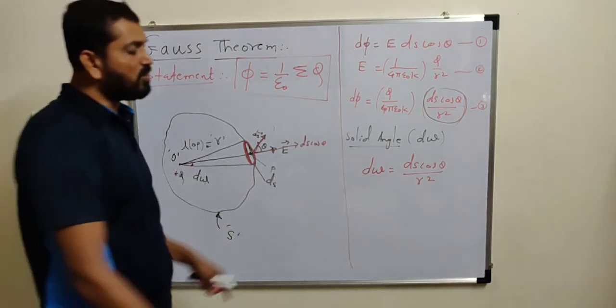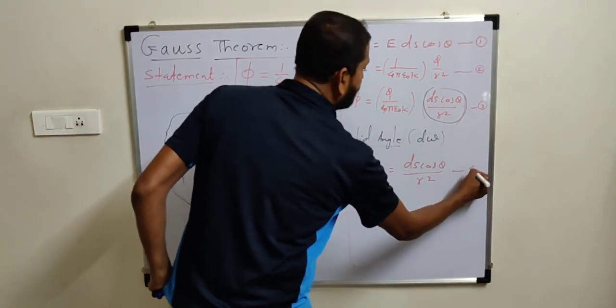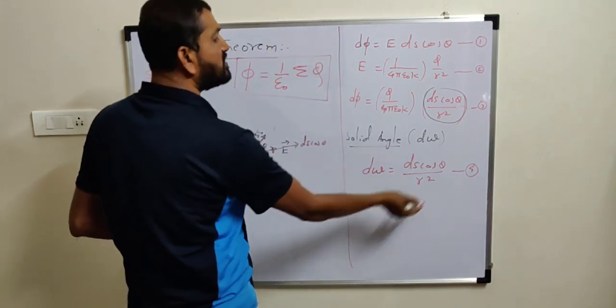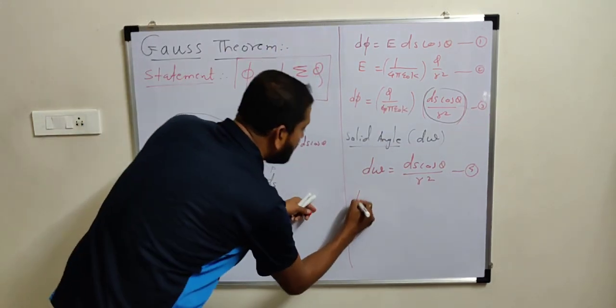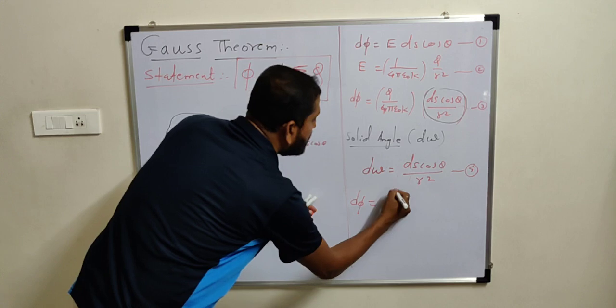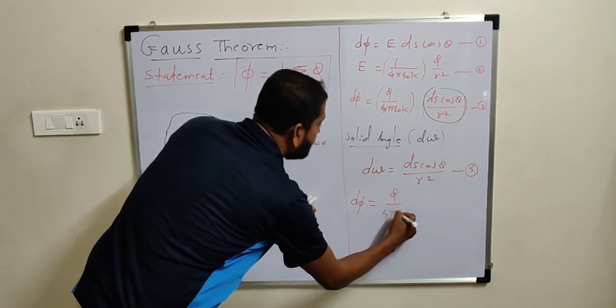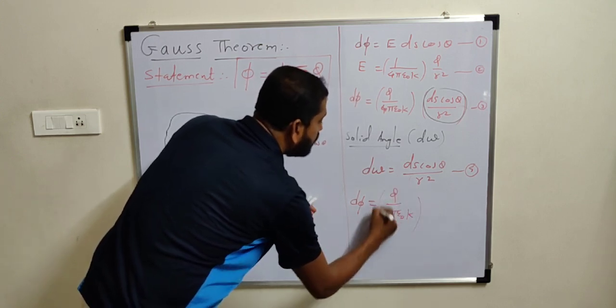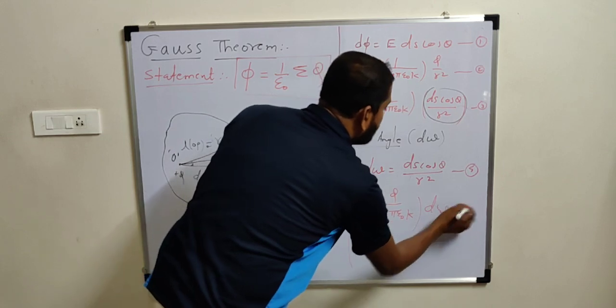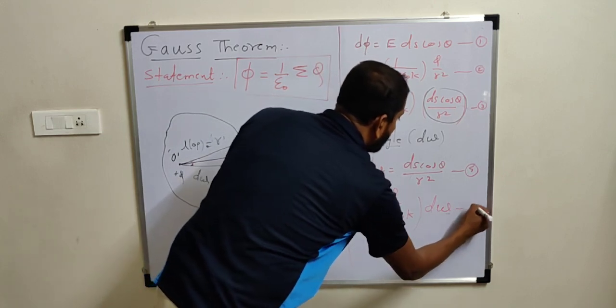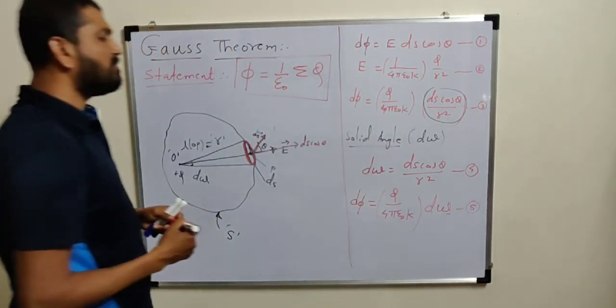So dS cos theta upon r square is d omega, equation number 4. So if we use equation 4 in equation 3, we can write d phi is equal to q divided by 4 pi epsilon 0 k into d omega, equation number 5. Very, very important.